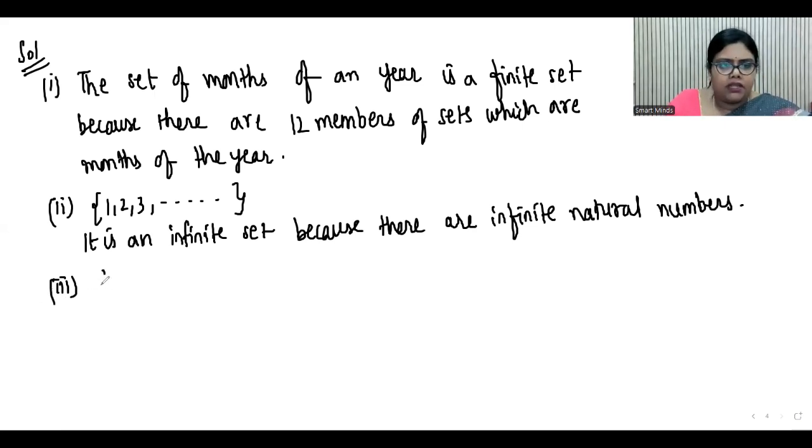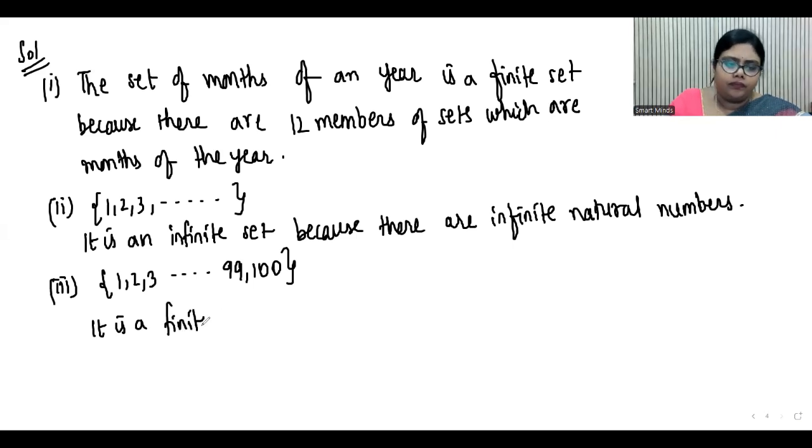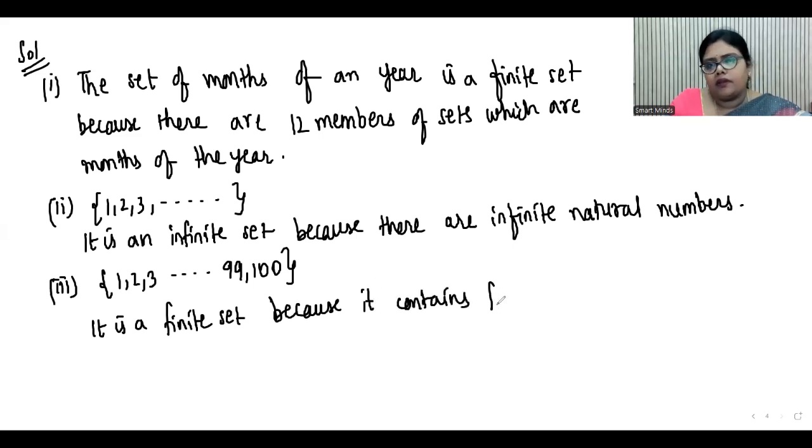Next, number 3. 1, 2, 3, so on till 99 and 100. So over here, there is a limit. Okay, you have an ending point here. So that means it is a finite set. Because it contains first 100 natural numbers.